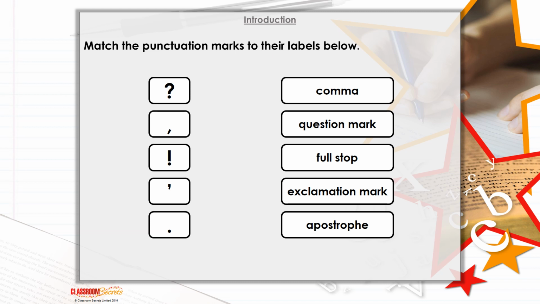Otherwise, in your book, I would draw the punctuation mark and then I'd do a little equal sign like we do in maths, because that punctuation mark equals this word. So, draw your punctuation marks and tell me what it equals. Which word labels that punctuation mark? So pause the video here and then get busy in your books, guys. I'll be back here when you've finished.